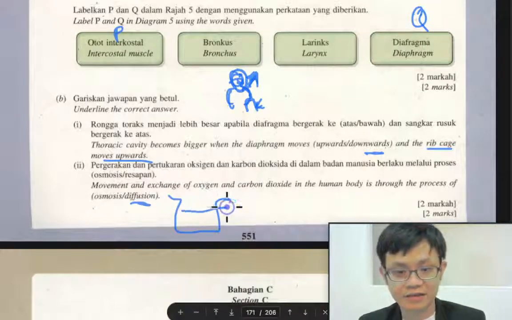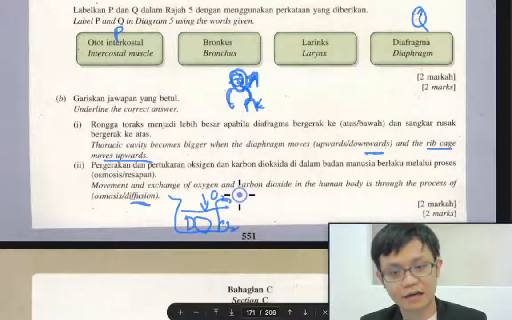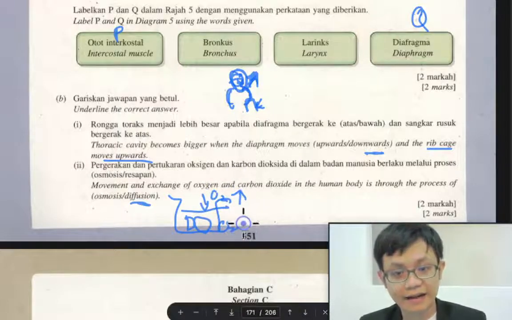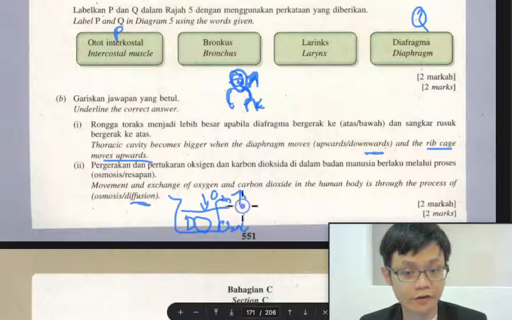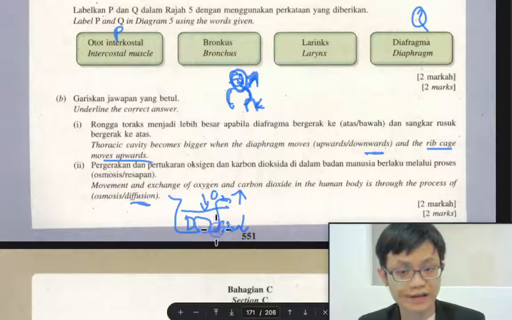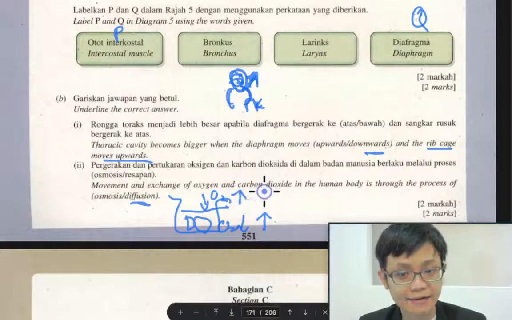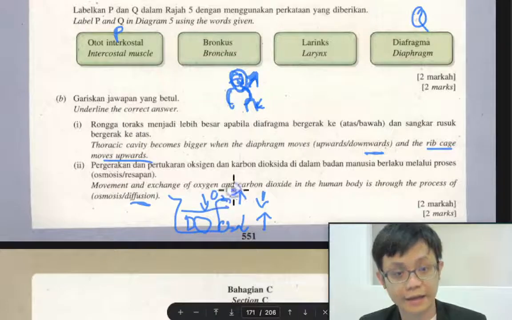So for example, this is the water, there is a fish. Again, I use many examples. Oxygen goes into the aquarium because the concentration of oxygen in the air is higher, and then the concentration of oxygen in the aquarium is lower. The carbon dioxide goes out because the concentration of the carbon dioxide in the aquarium is higher and then the air is lower.